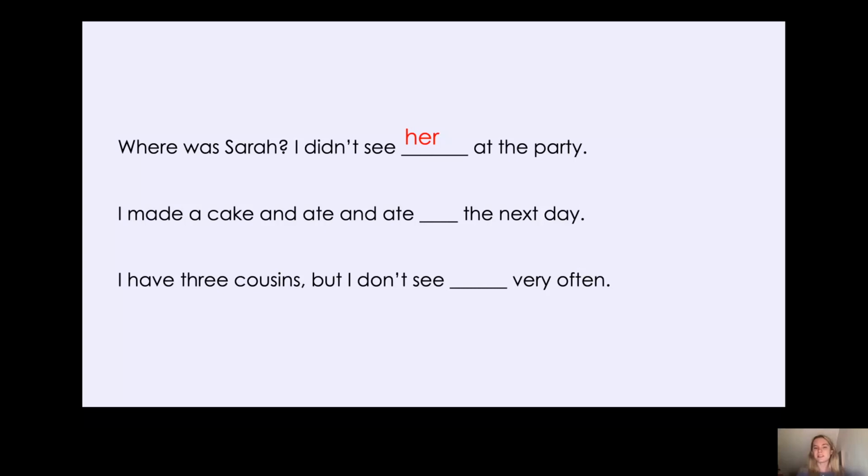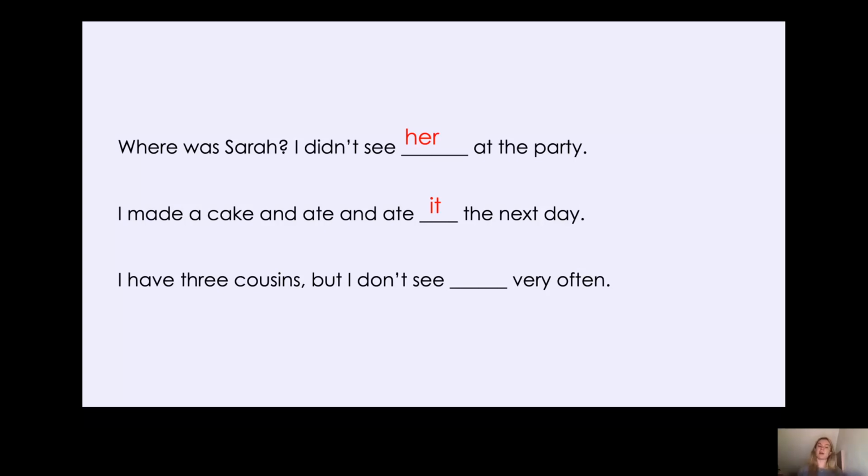Okay, year 2, so let's have a look. I made a cake and ate the next day. So I am the person eating the cake, but the cake is what is being eaten. That is the object. It is the person or the thing receiving the action of being eaten. Now, what object personal pronoun can replace cake? Well, yes, it's not a boy and it's not a girl, so it needs to be it. I made a cake and ate it the next day.